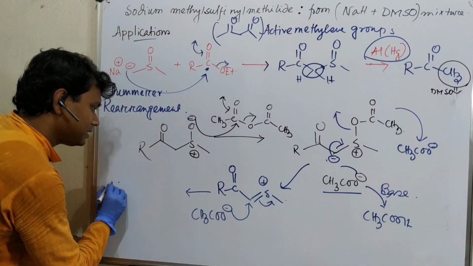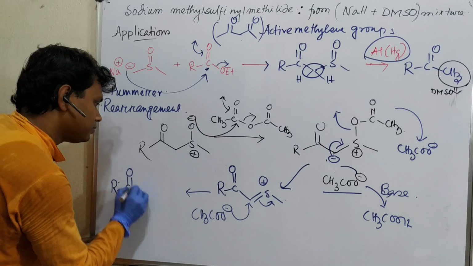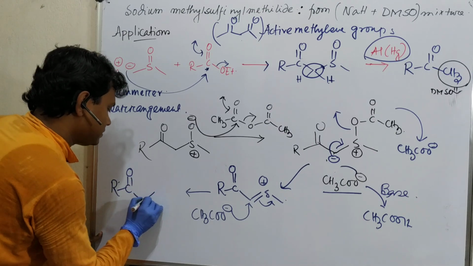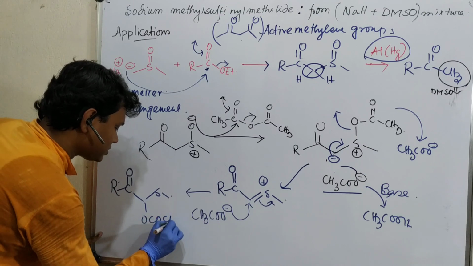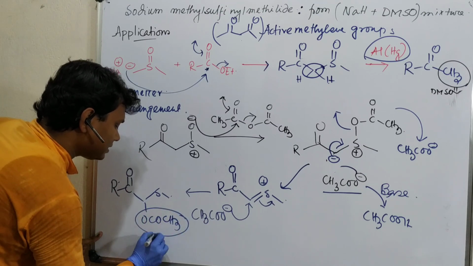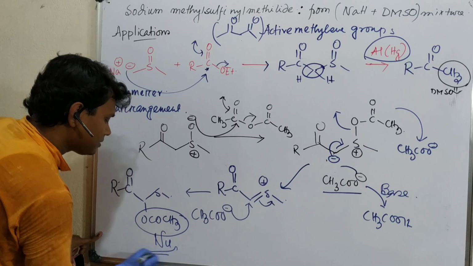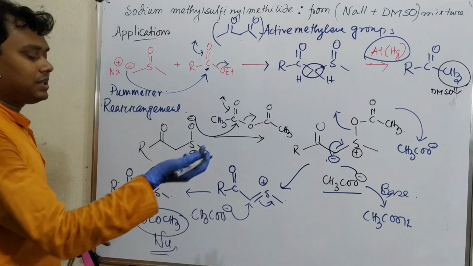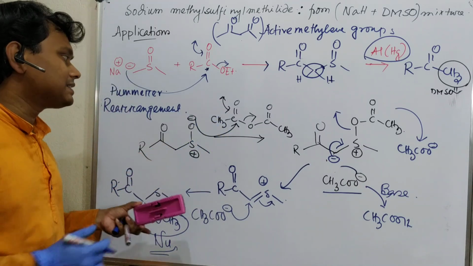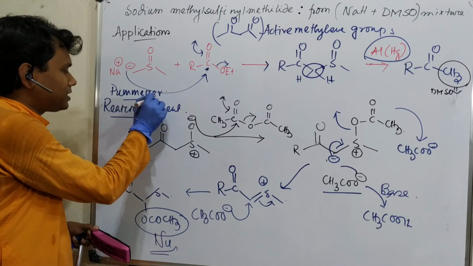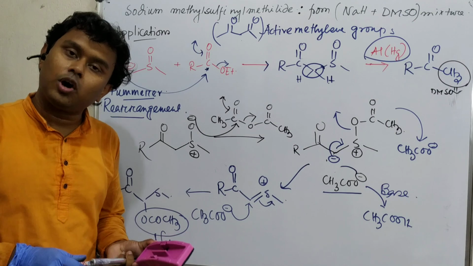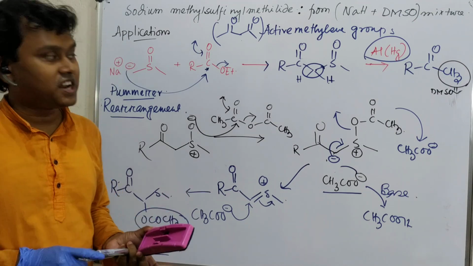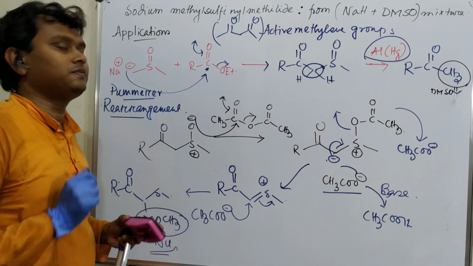It will result in C double bond O, carbon, S, O, CO, CH3. So this is nothing but our nucleophile. Okay, so in this way the reaction occurs. That is the mechanism for the overall Pummerer rearrangement reaction, but it's very brief. If you want further details, please mention in the comment box. I'll try to upload a dedicated video on this Pummerer rearrangement in future.